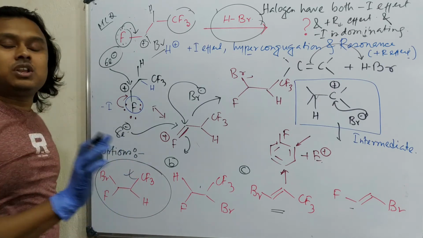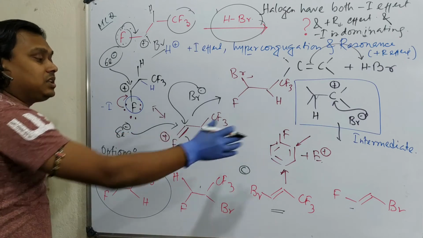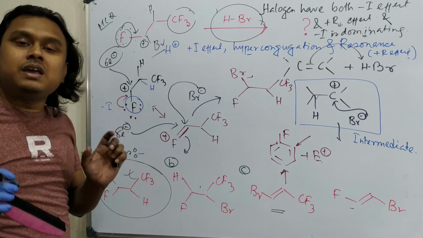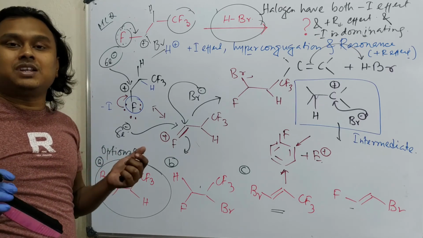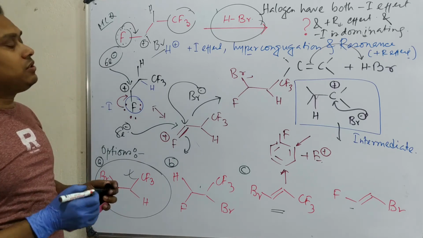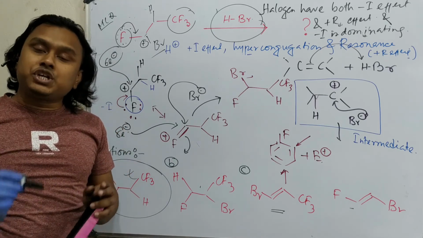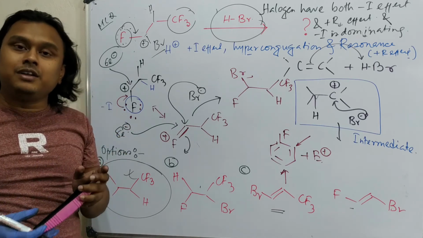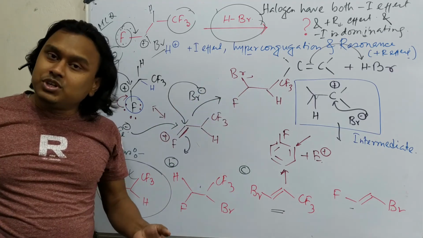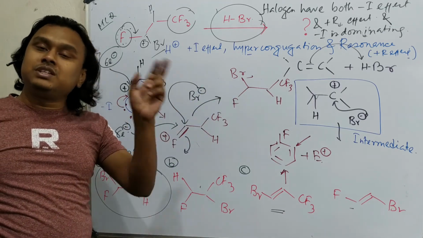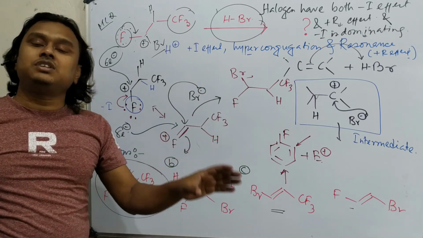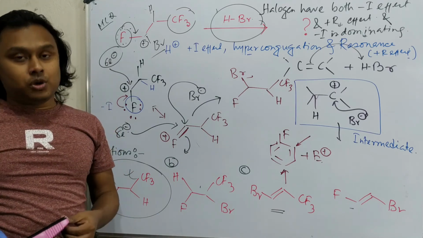And in this case, I would not suggest that students go and think about the others. This is so easy that you need not apply any process of elimination strategy to come up with the final answer. Okay, so in this lecture what we have learned is that addition of hydrogen bromide or hydrogen halide to the double bond happens through a carbocation as an intermediate, and the stability of the carbocation will determine the regioselectivity of the product, means which part will attach in which position. Okay, so this is the end of this discussion.